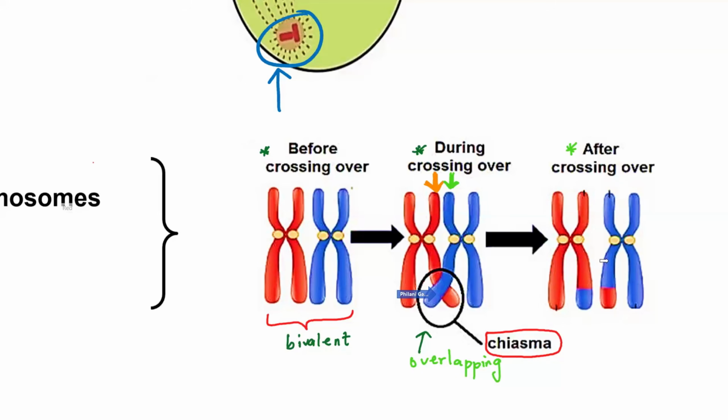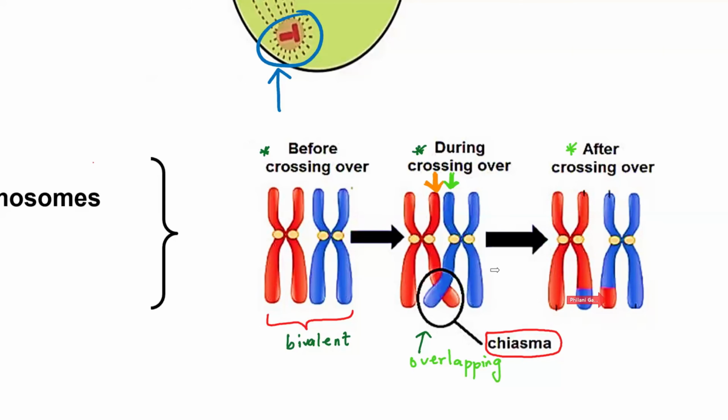Do you see, guys, that this is no longer just a blue chromatid? It has a bit of red downwards here. So basically there's been an exchange. And what are we exchanging here? We're exchanging genetic material. So this is the diagrammatic way of understanding crossing over.